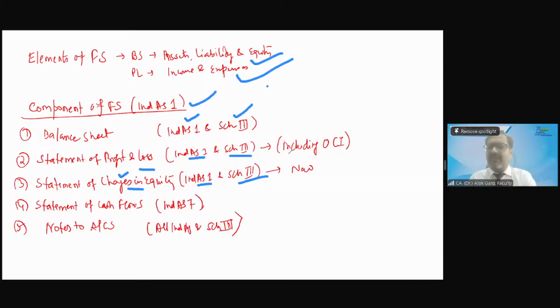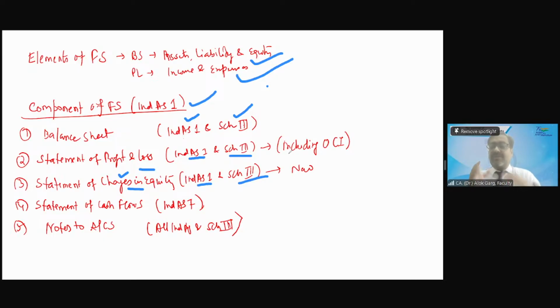There is nothing called appropriation now, right? In division 1 to schedule 3, in our accounting standard financial statement, this statement of changes in equity is a part of the notes to accounts. Now it's a main statement. What does main statement mean? Like balance sheet, P&L, cash flow, the auditor and the board of directors are also signing this statement. But they do not sign every page of notes to accounts, right? It was not required. It is not required.